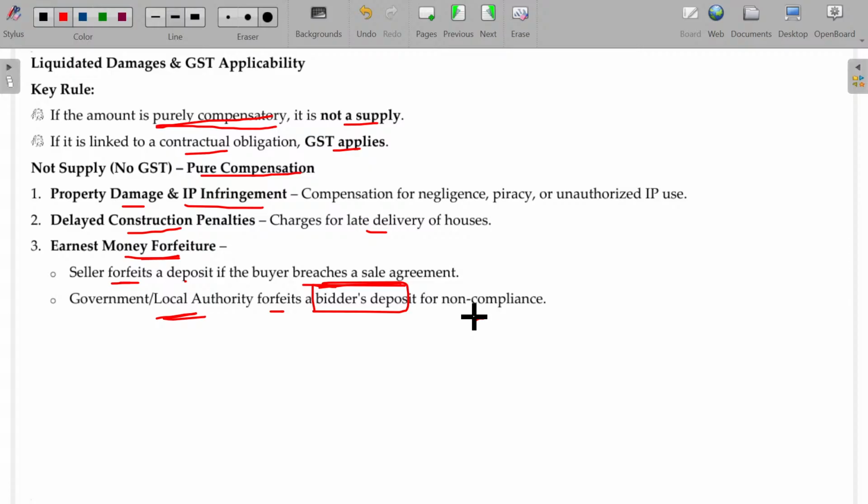Bidder. Okay, government may call for bidders to bid for constructing a campus. In Trichy, they want to construct a multi-storey parking space, maybe to accommodate 200 cars and 400 bikes. And they will call for bidders. N number of contractors will bid. Sir, I will construct it at so much cost. With this, 5 crores I will finish. Another fellow will say 5.5 crores. Another fellow will say 4.5 crores.